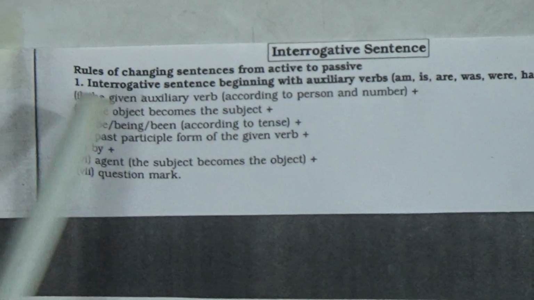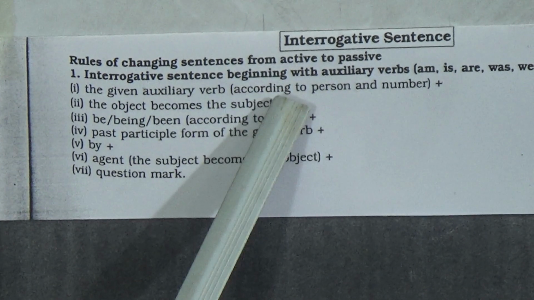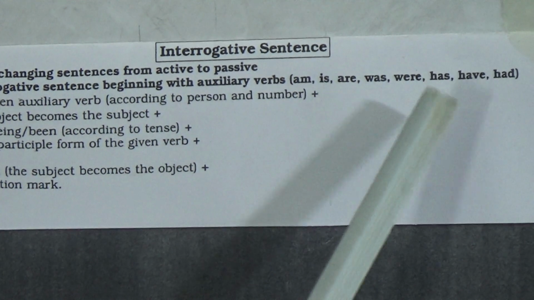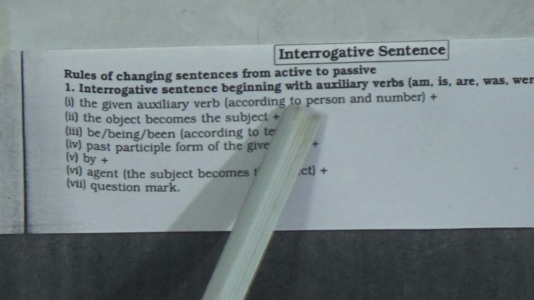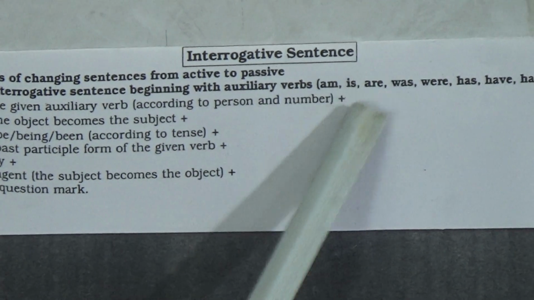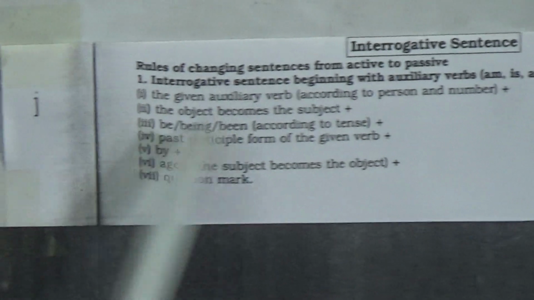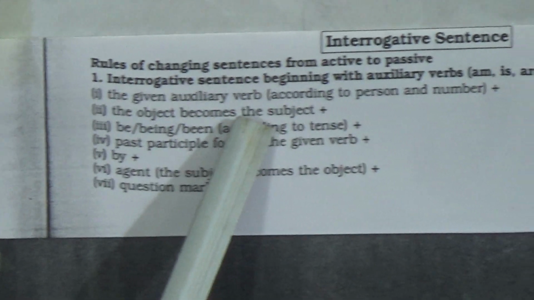From interrogative sentence, rules number 1, rules of changing sentences from active to passive. Number 1, interrogative sentence beginning with auxiliary verbs (am, is, are, was, were, has, have, had). Rules number 1, the given auxiliary verb.